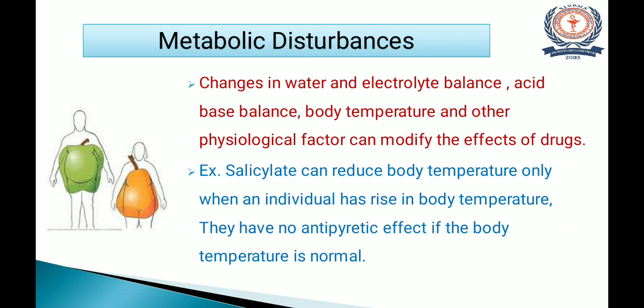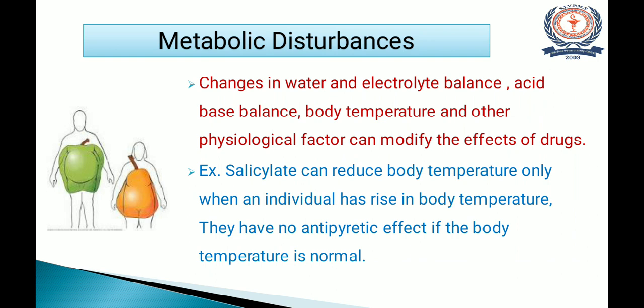The same example we have discussed in the presence of disease. Unless and until there is a change in the body temperature, body temperature is also one of the major physiological parameters. So unless the normal body temperature is elevated, the antipyretic drug will not show its effect. If the same drug is administered to a normal patient, it will not produce any therapeutic effect because there is no elevation of body temperature, and antipyretics will act only to reduce elevated body temperature. So this is nothing but the metabolic disturbances. Right now we have discussed all the factors that affect the dose of the drug.